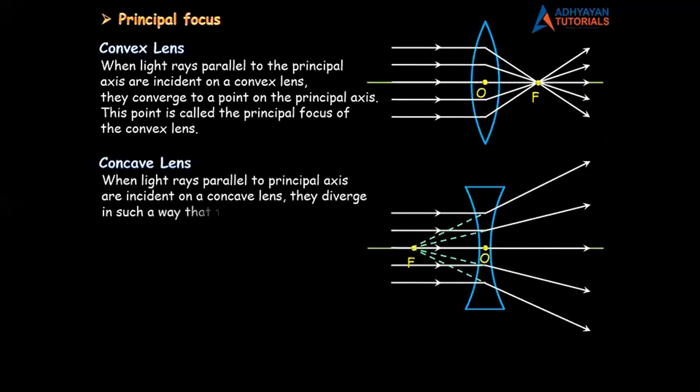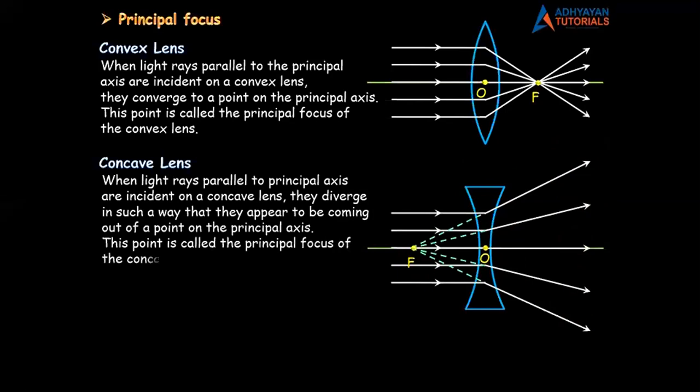Again, थोड़ा बड़ा definition है, मैं read करूंगा, तुम लोग मत करो, तुम लोग diagram पे देखो. When light rays parallel to the principal axis are incident on a concave lens, they diverge in such a way that they appear to be coming out of a point on the principal axis. ये सब अपने को लगता है कि ये point से बाहर आ रहा है on the principal axis, and this point is called as the principal focus of a concave lens.